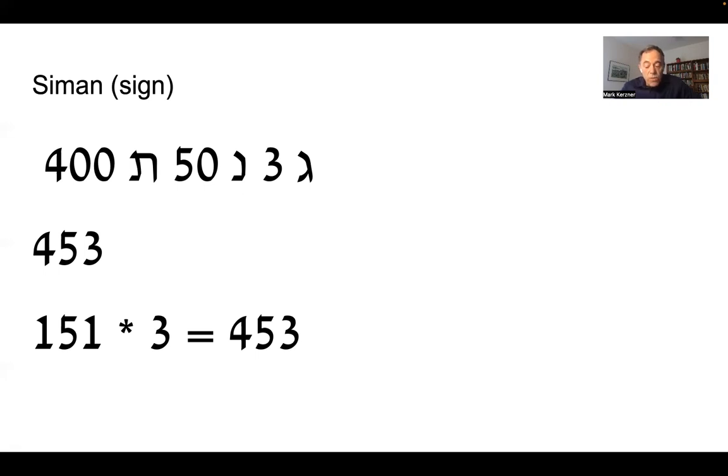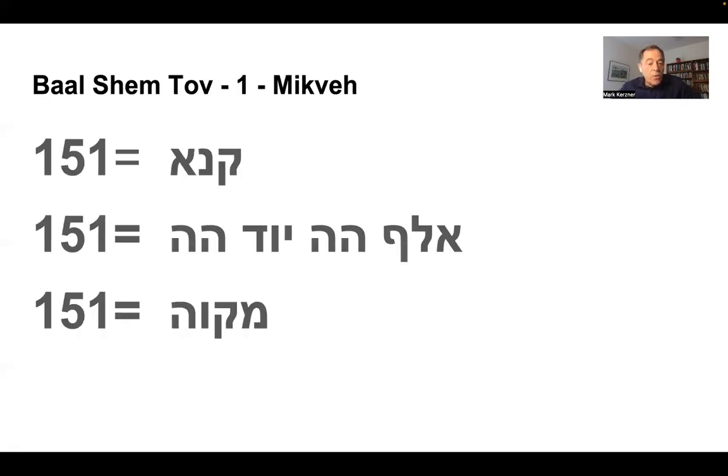Now the Baal Shem Tov continues. The Baal Shem Tov gives us a meditation, which we actually saw in one of the previous lessons, but this one just fits very well. It says that if you go into the mikvah, and by the way, best of all, it's done by going directly into the mikvah, and you're saying that mikvah also has the gematria of 151.